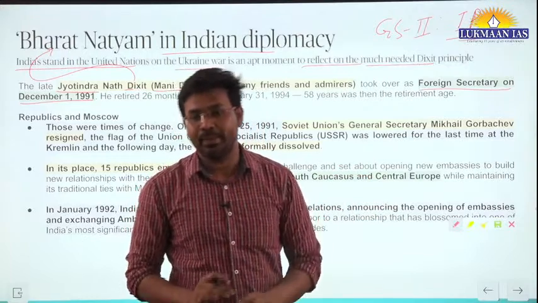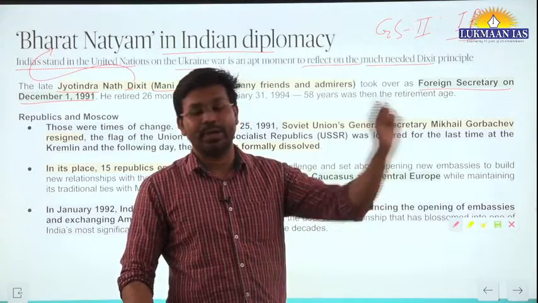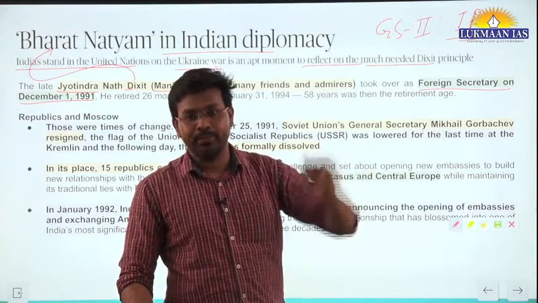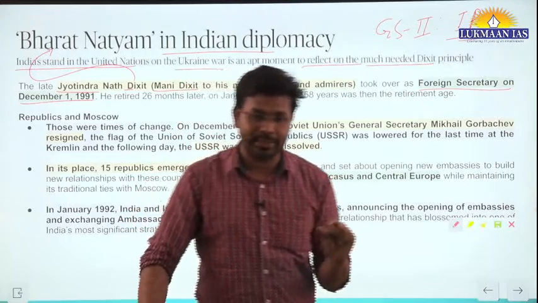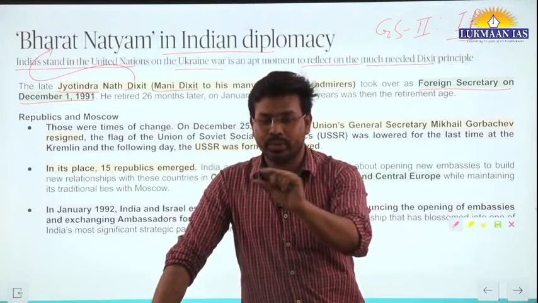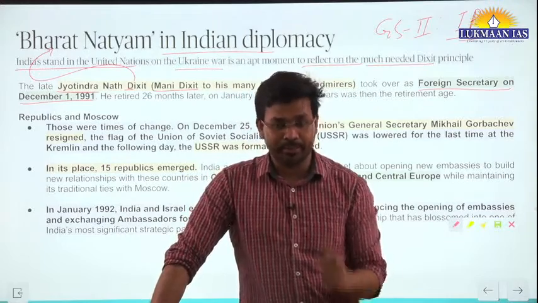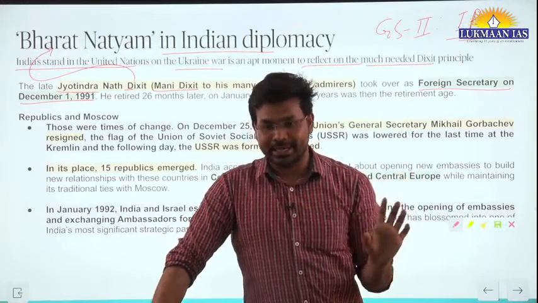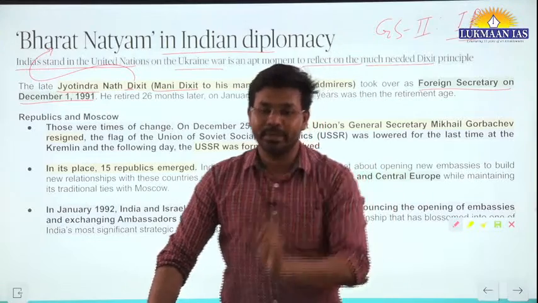In one, India took a stand in the United Nations General Assembly when a resolution was passed declaring 15th of March as the International Day to Combat Islamophobia. There India took the stand that not only Islamophobia be recognized, but religiophobia must be recognized.